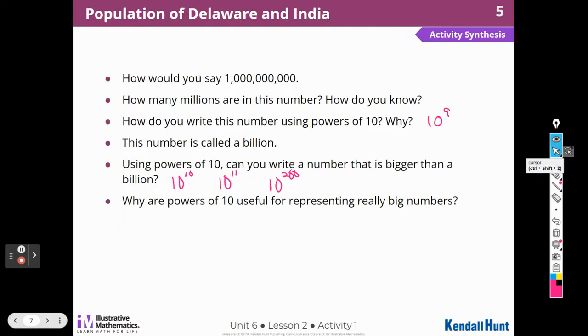There we are. I don't want to write that many zeros. I don't even want to write 9 zeros, but I certainly don't want to write 11 or 200 zeros. And I would have to count all those zeros to see how big that number is. So using powers of 10 helps me to write big, big, big numbers.